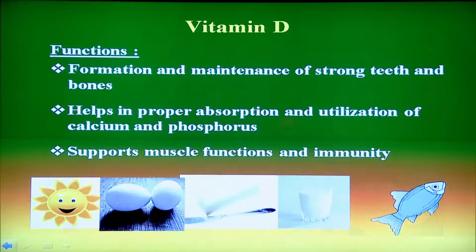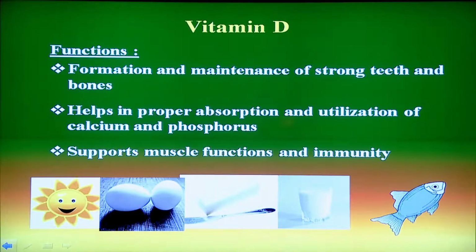Now, we will talk about vitamin D. As most of us know, it is necessary for strong bones and teeth. It is also necessary for the absorption and utilization of calcium and phosphorus. But if vitamin D and calcium both are included in our diet, then only our bones will get stronger. It also supports muscle functions and is necessary for immunity.